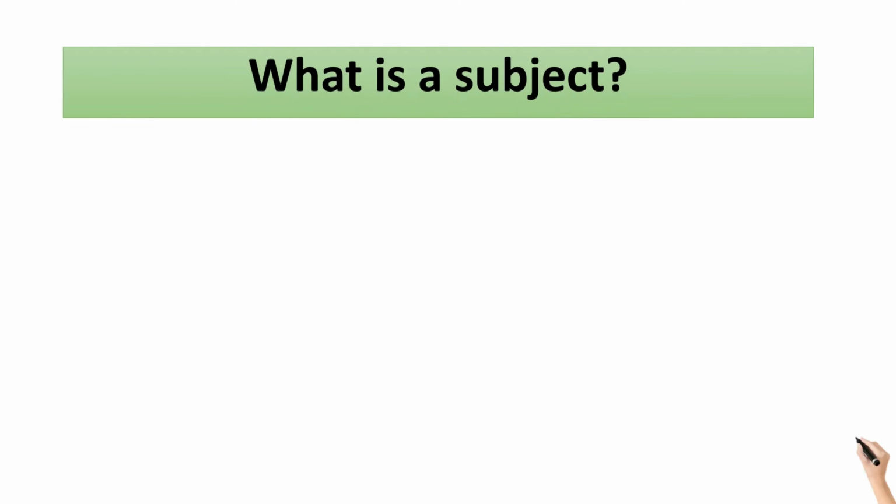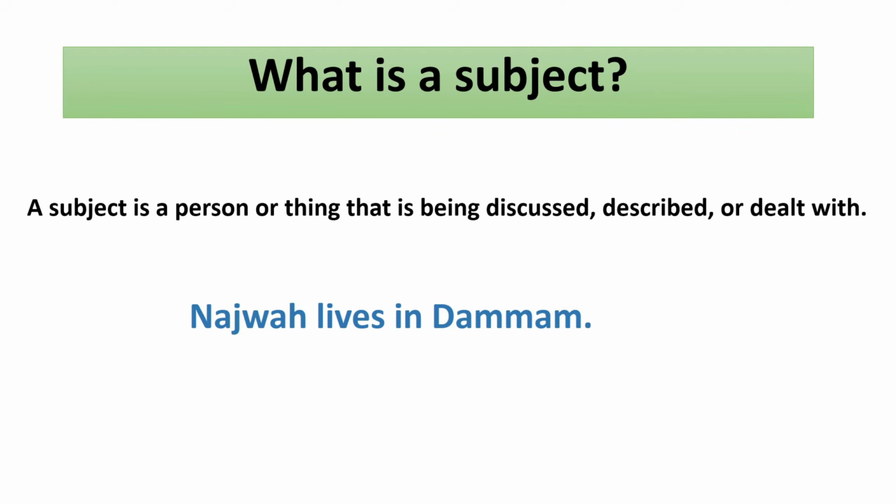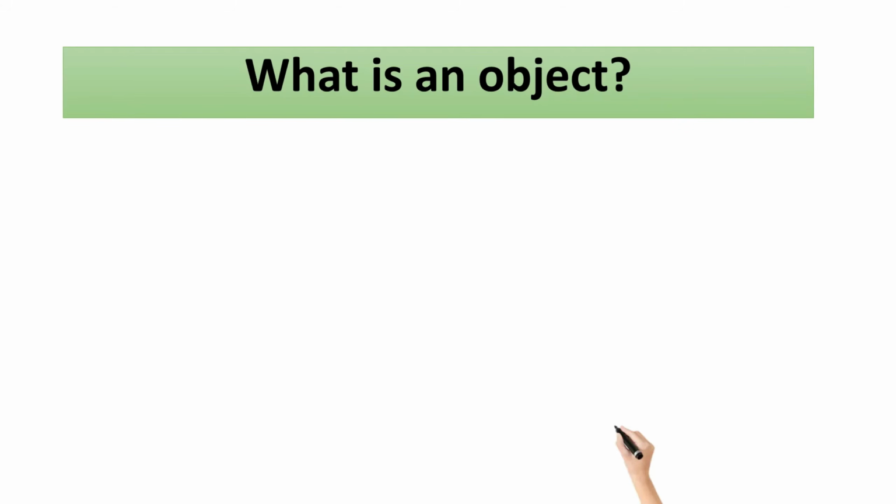You may ask, what is a subject? Well, a subject is a person or thing that is being discussed, described, or dealt with. So for example, Najwa lives in Dammam. Najwa is who we are talking about. So Najwa is a subject. What is an object?